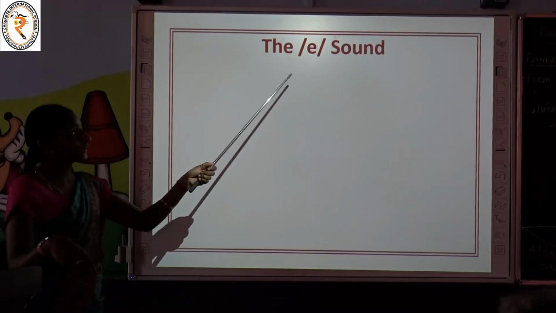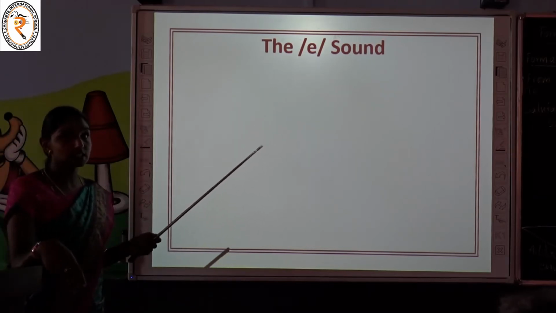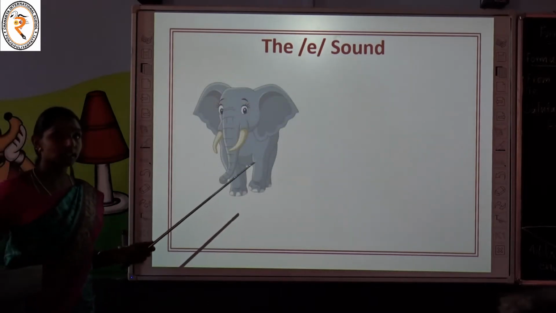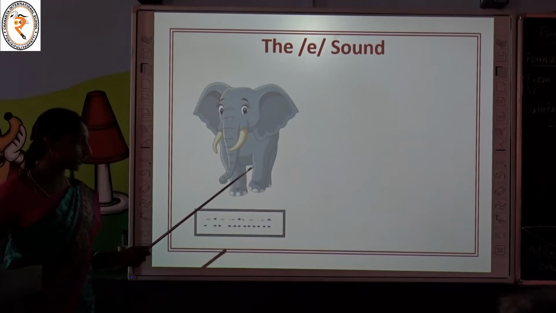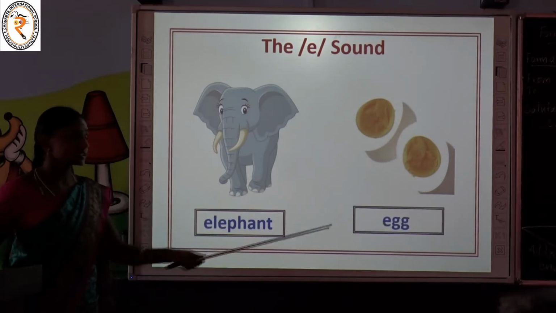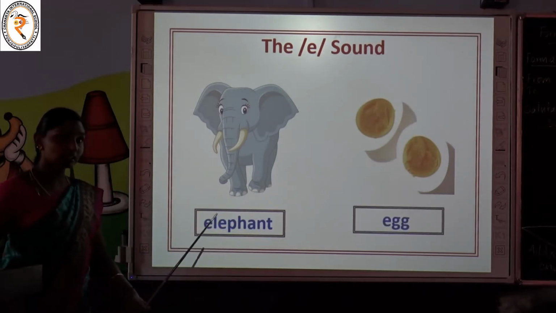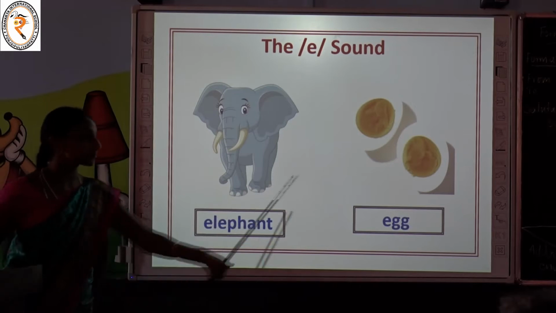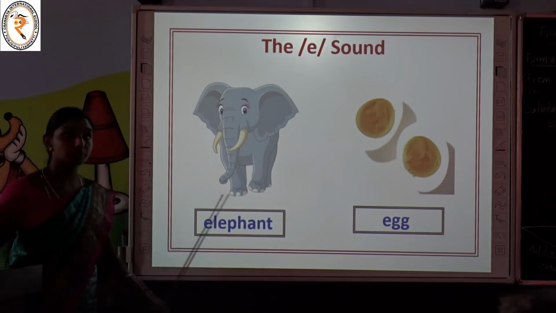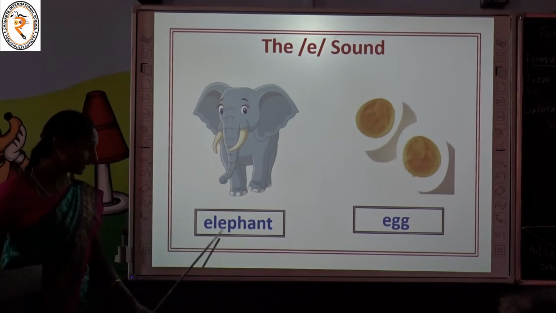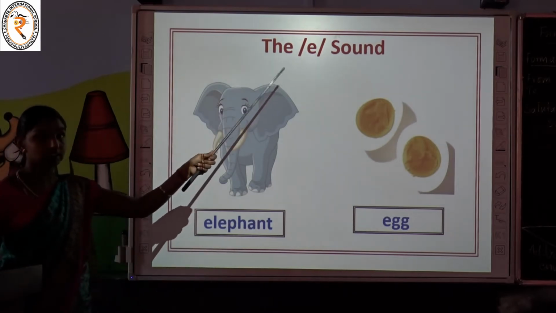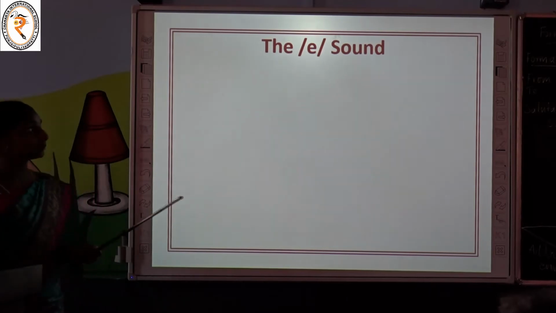The sound of the letter E. Shall we learn it with some examples? It will be easy for you. Children, what is it? Can you name it? Yes, very good. Elephant. What is it? Can you name it? Egg. Children, read these two words with me. Elephant, egg. Have you noted the two words elephant and egg begin with the sound E? By this we can understand the sound of the letter E. Shall we see some more examples?